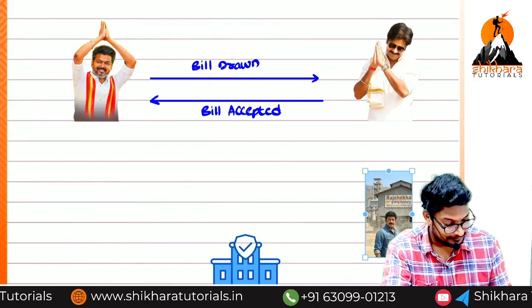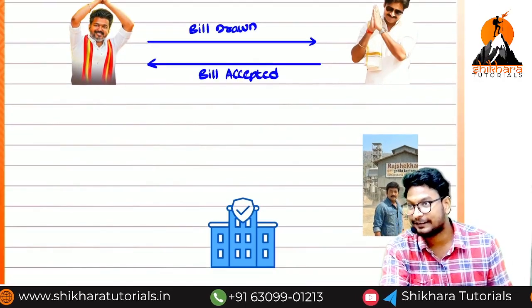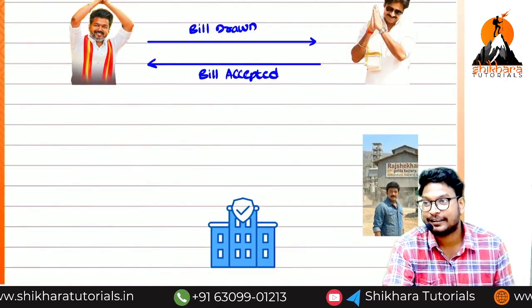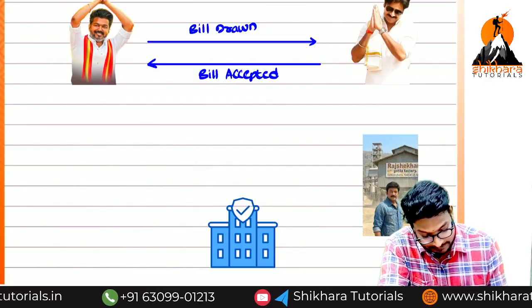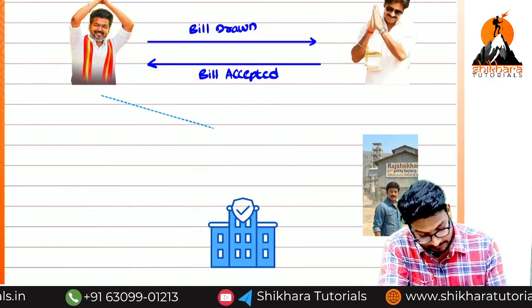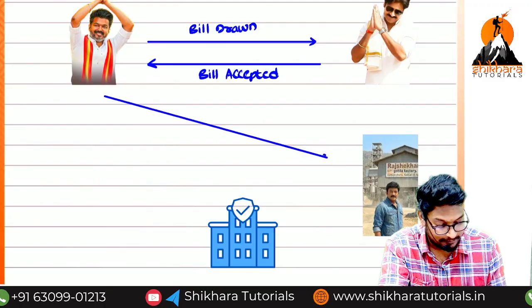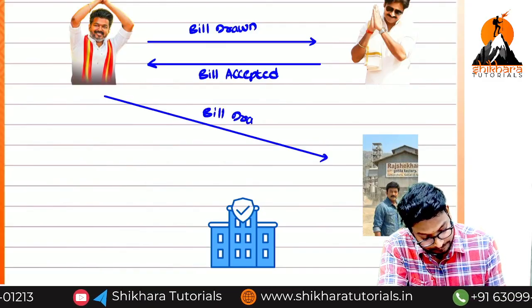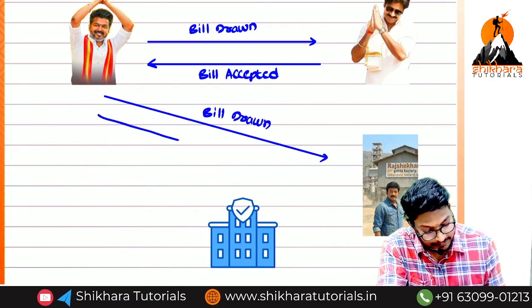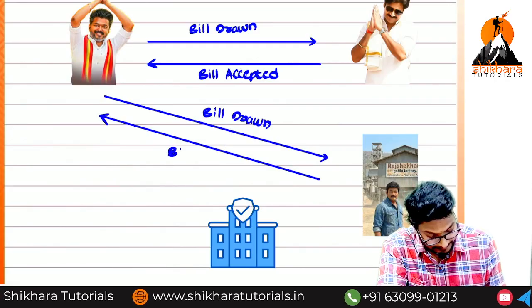Who is this person? Rajshekhar, of the Gotil factory. If you need a job in the Gotil factory, you can approach Rajshekhar. He has also drawn a bill on Rajshekhar, so bill drawn, and immediately Rajshekhar will do what? Bill accepted.